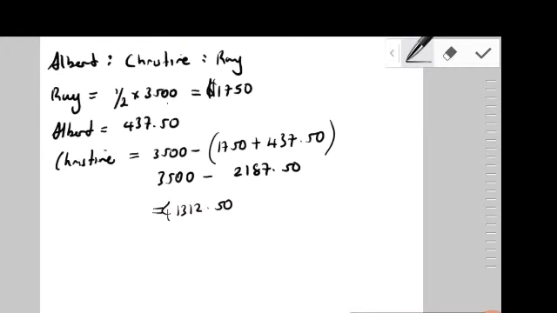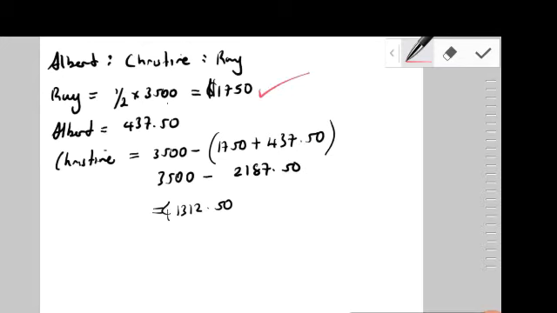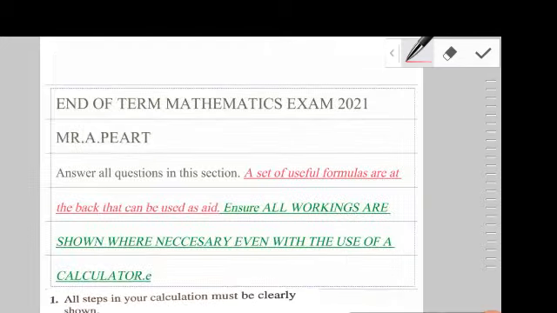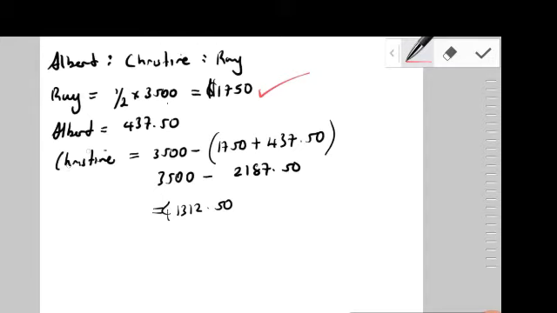Raymond's share is half the money, so that's 1,750. Let's give that a tick here. Okay, and let's see what else we were asked to find. We were asked to find Christine's share. So Christine's share obviously would have been this part all the way down here. Okay, that would have to be the calculation for Christine's share, so let's give that a tick.